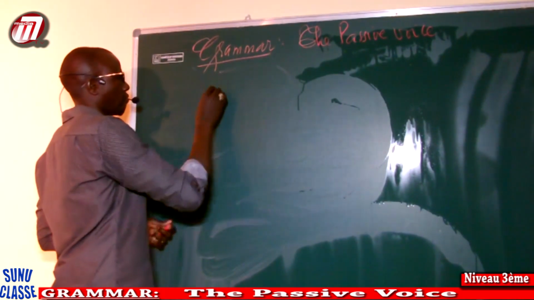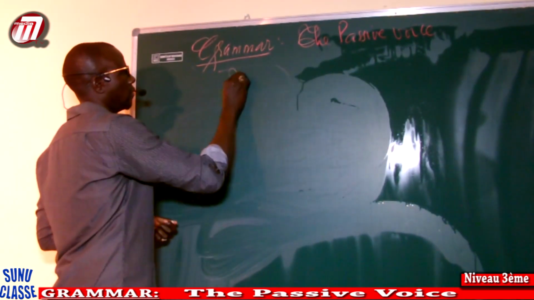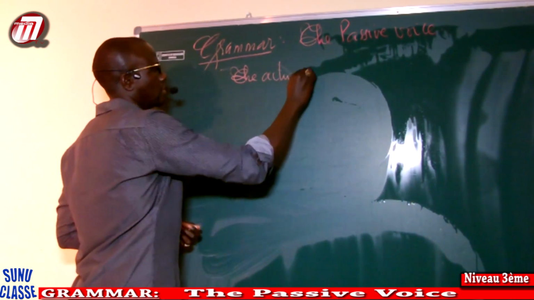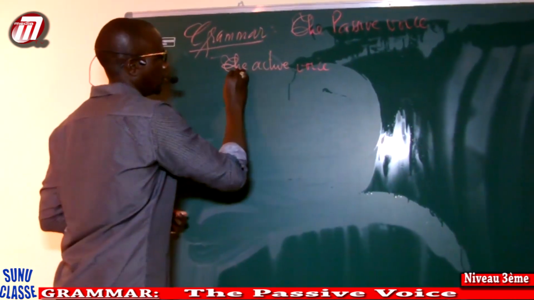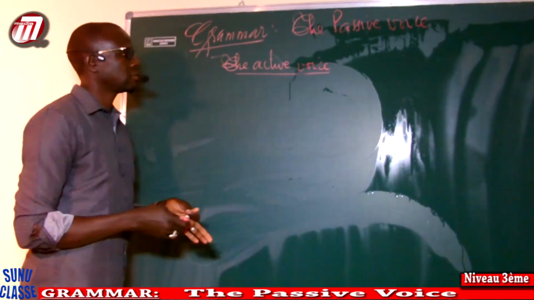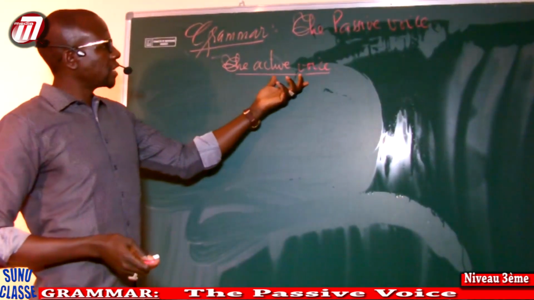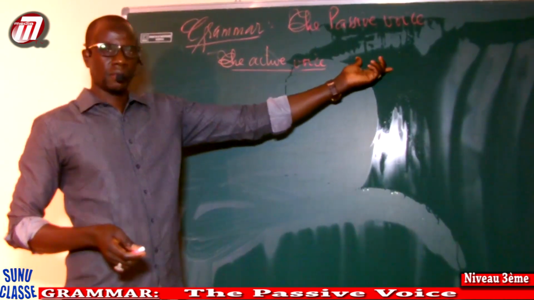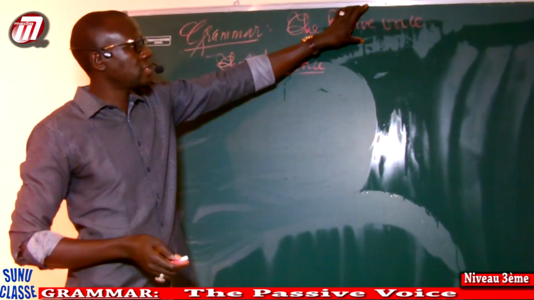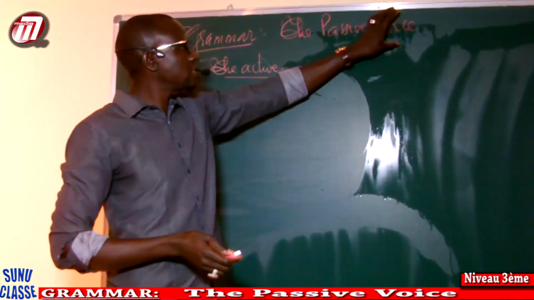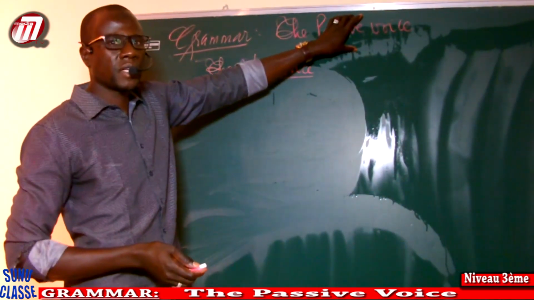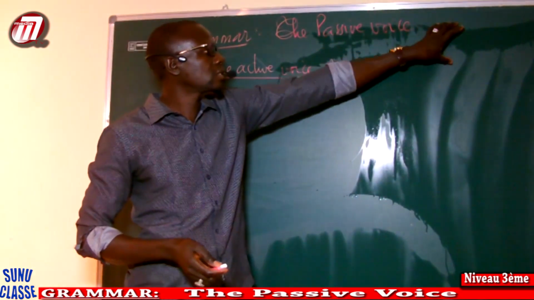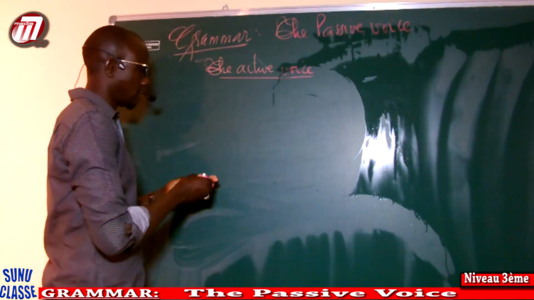The active voice. What is it? In the active voice, we can say it is the subject that performs the action. While in the passive voice, it is the subject that does not perform, but experiences what the subject performs. For example, I'm going to give an example.